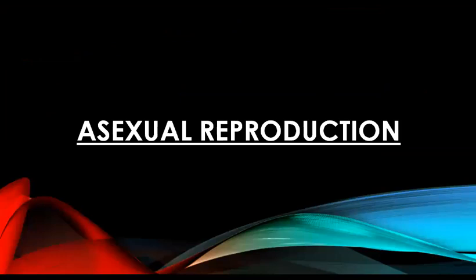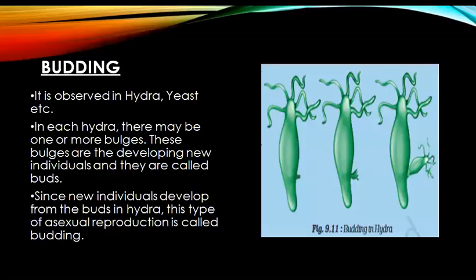Now we will start with the asexual reproduction methods. As we are already aware, asexual reproduction includes only one parent, there is no fusion of gametes, so only a single parent will be producing an offspring. To understand this concept better, we have different types of asexual reproduction, and the first type is budding. Budding is observed in hydra, yeast, etc.